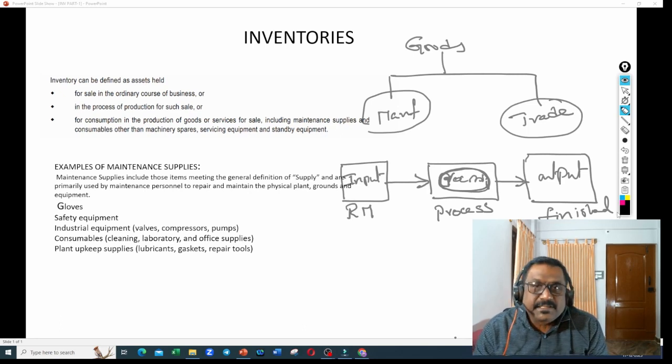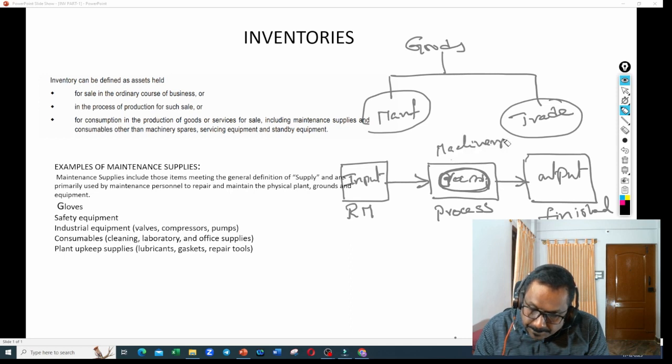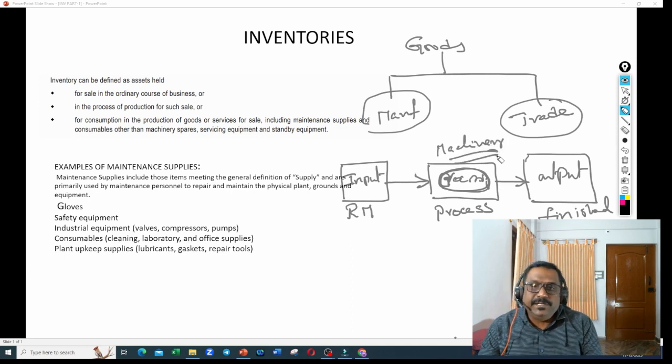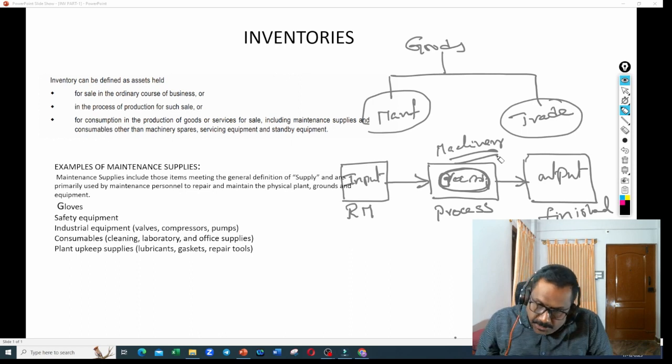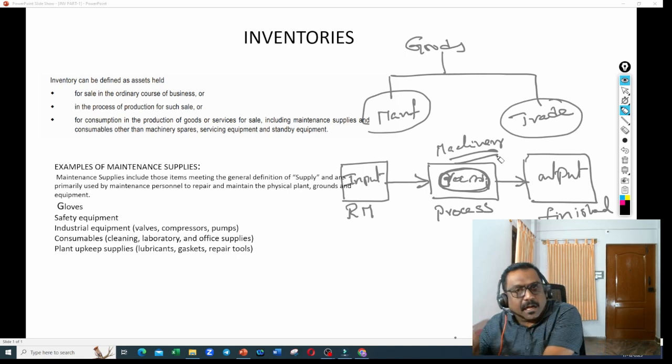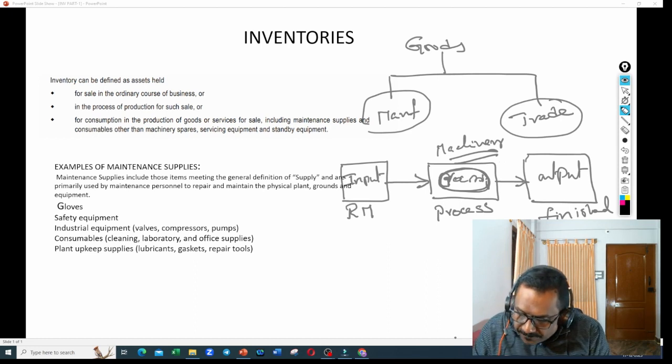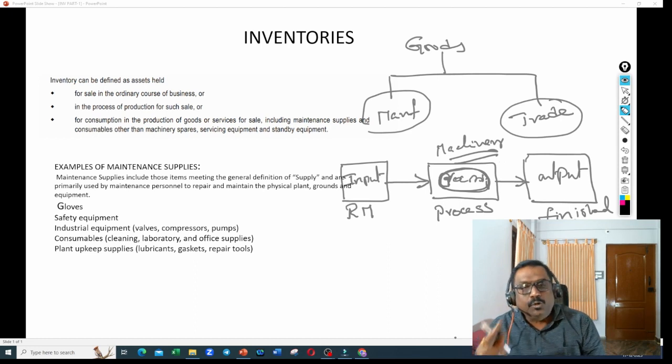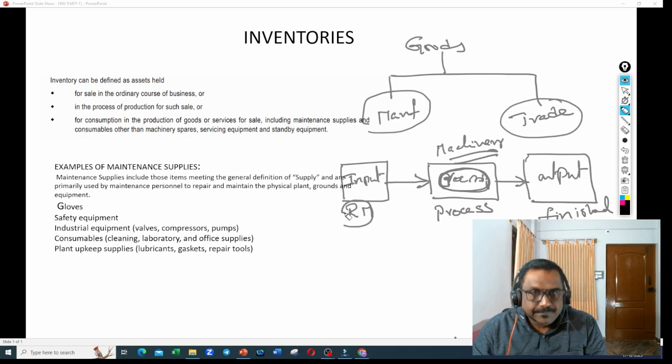Now, how does this process happen? By means of machinery. So we input our raw material to the machinery. The process happens in the machinery. And once the process is completed, you will get the output. That output is called finished goods. So here, see three different components in manufacturing. One is raw material. Raw material is one component required.